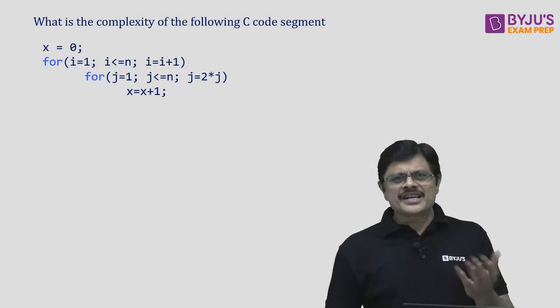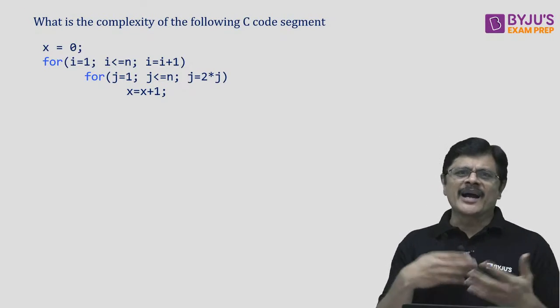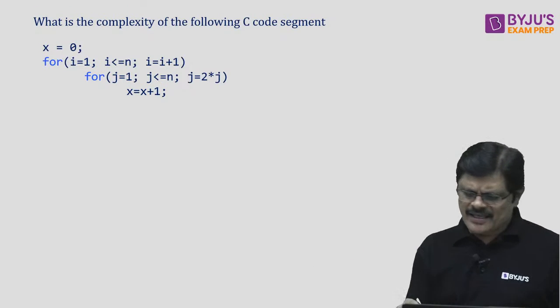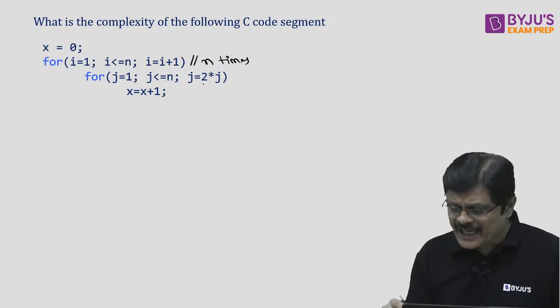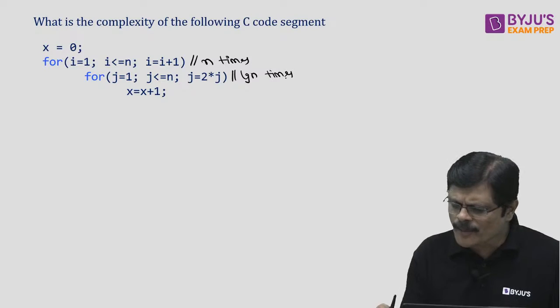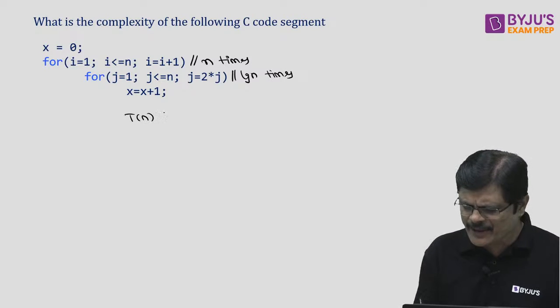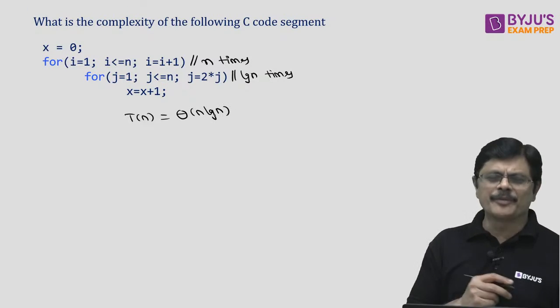Now you can do these nested loops, my dear friend. For this, you just remember the previous rule. You can combine those rules to get these answers. See how many times this will iterate, sir? It will iterate n times. So in the multiples of 2, you are reaching n. So this will iterate log n times. So what is the time complexity for this? Just multiply those two things. That is theta n log n, my dear friends. That would be the time complexity.